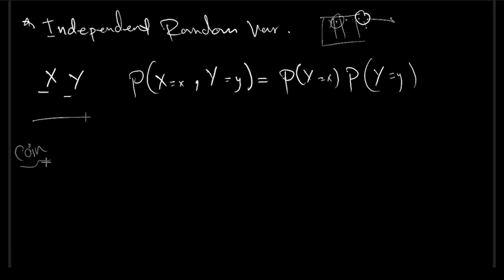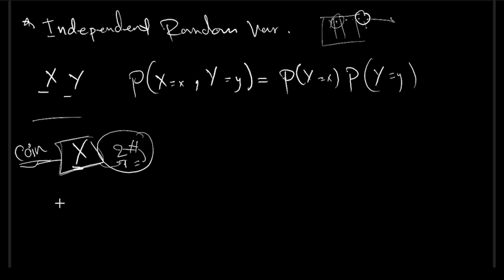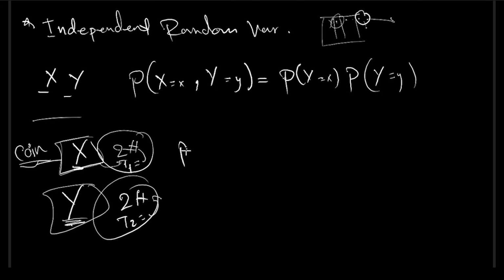Let's say, for example, we toss a coin twice, and let's define X to be the number of heads you observe. Then you toss the coin 2 more times, and you define Y to be the number of heads you observe this time. Now, what we want to find is the probability of X less than 2 and Y larger than 1.